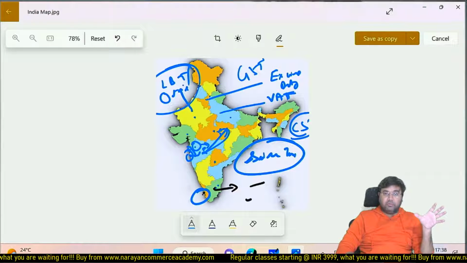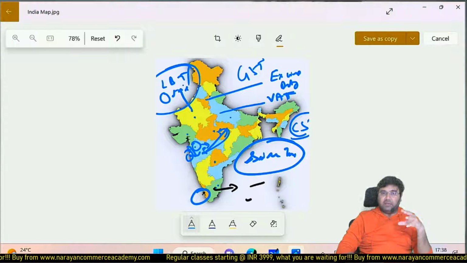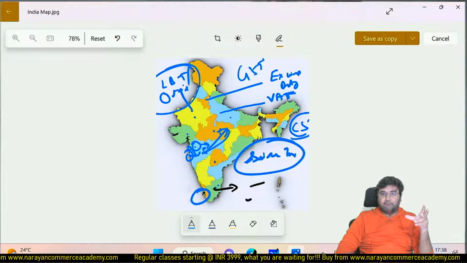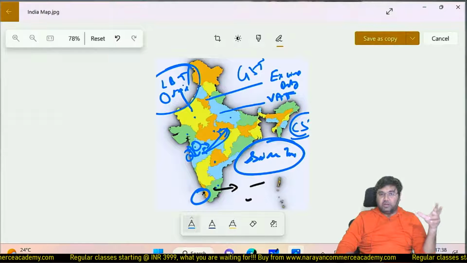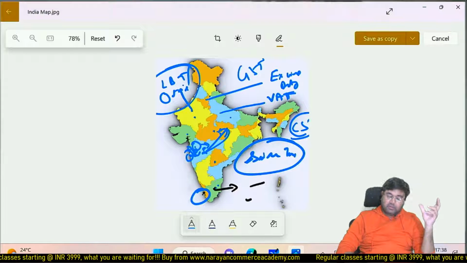They closed down the Maharashtra warehouse because it was there only to avoid CST, because input tax credit was not available on CST. So there was no requirement now.